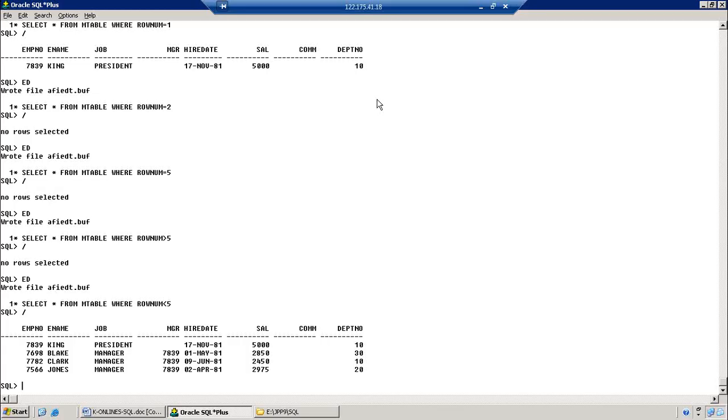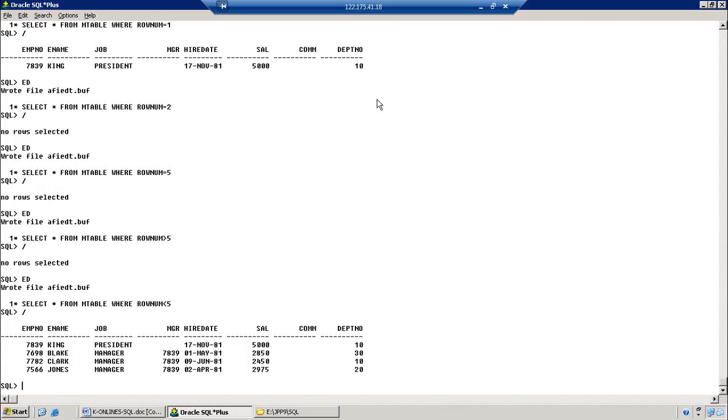As per the terminology, ROWNUM does not recognize the second or third record. It always recognizes only the first record of the table. If you go for greater than, it is not working. If you go for less than, it is working. So it is applicable for only a few conditions. If you want to retrieve less than 10, it works. But I want to see a particular record from the table, so it is not working. How am I going to retrieve the data? My requirement is to retrieve a particular record from the table.